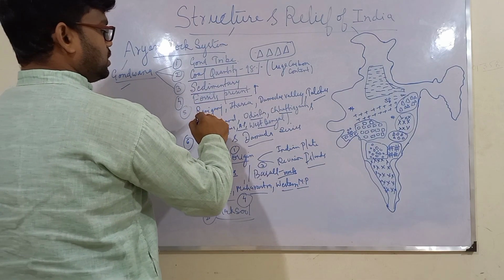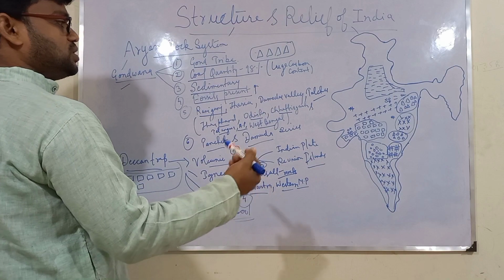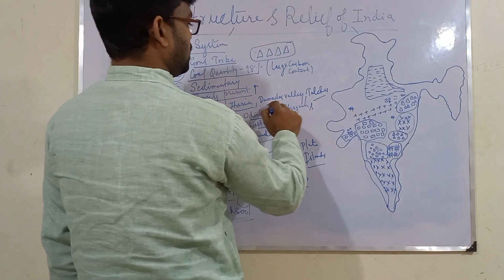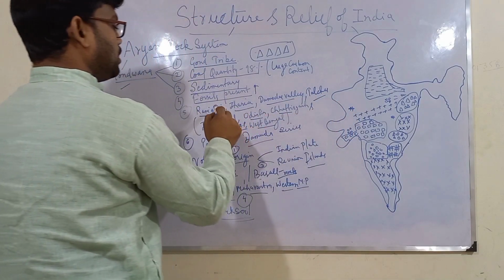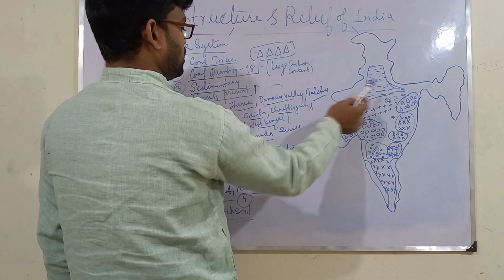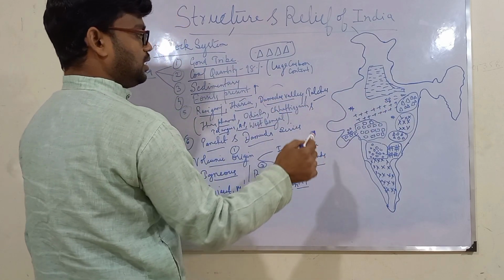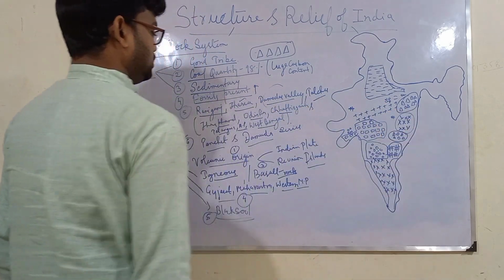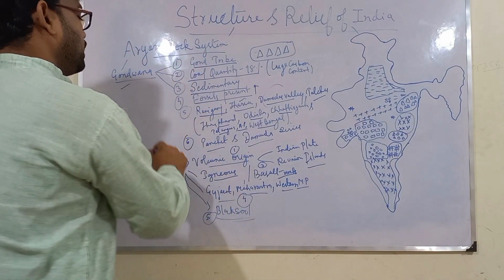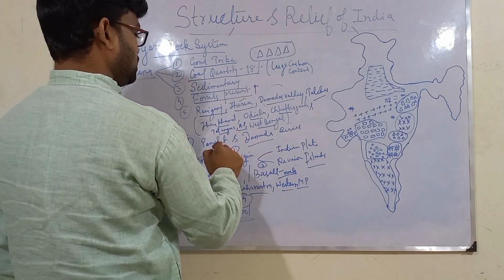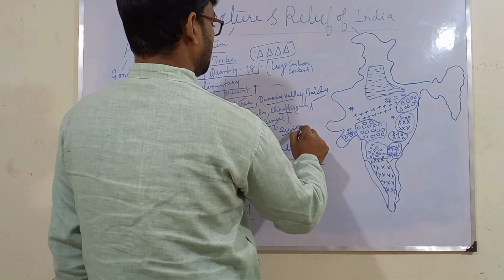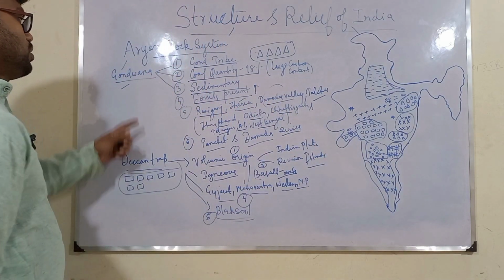Now, fifth point is that we know the important regions where these Gondwana rocks are found. We have Raniganj, Jharia, Damodar Valley and Talcher. This Raniganj is in West Bengal. Damodar is also in West Bengal. This Jharia is in Jharkhand and Talcher is in Odisha. This rock system, this means Gondwana rocks, they have two famous series, Panchet in Jharkhand and Damodar in West Bengal. So you can note down these 6 points about Gondwana rocks.